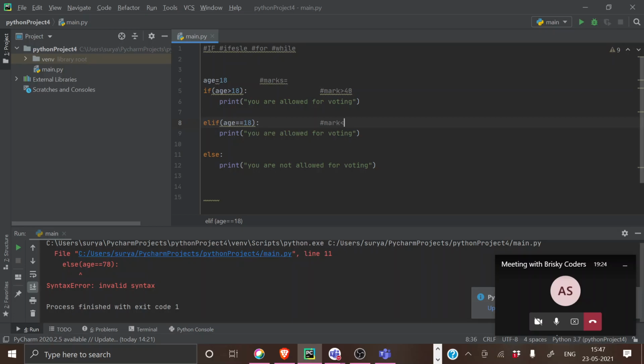And here your mark should be less than 40. I mean, your mark should be equal to 40, so that you've got just pass. Here it is you are passed, here it is just pass, and else it should obviously be less than 40, so you got failed, right? You got the condition proper enough. Try to complete it within 2-3 minutes. It's a very easy job. If anyone has any doubt, just ask me now. I will clarify it.